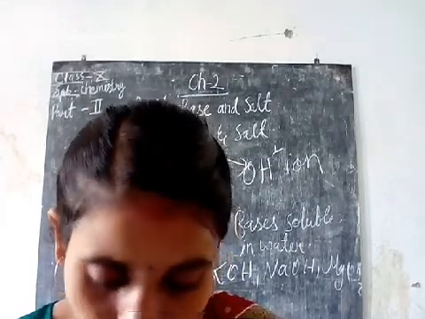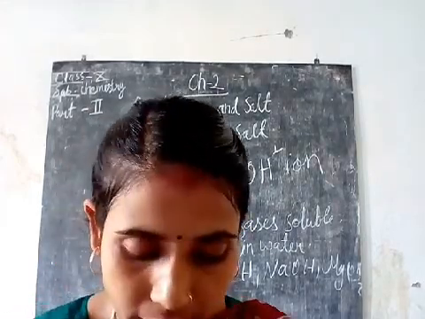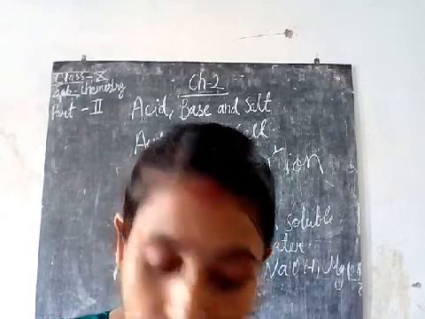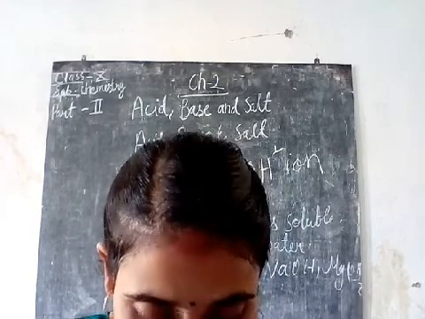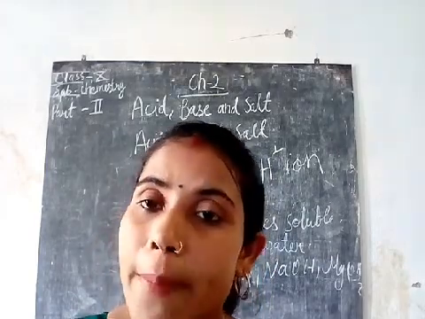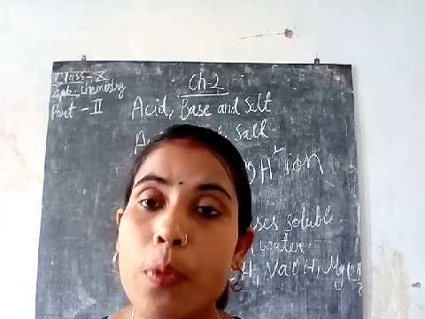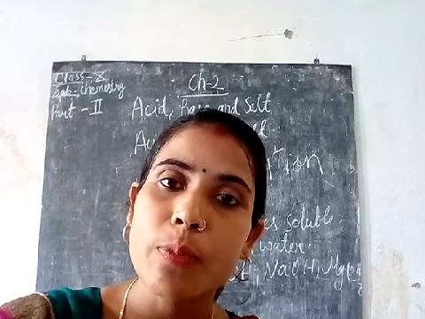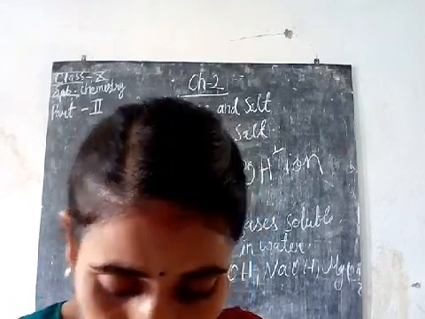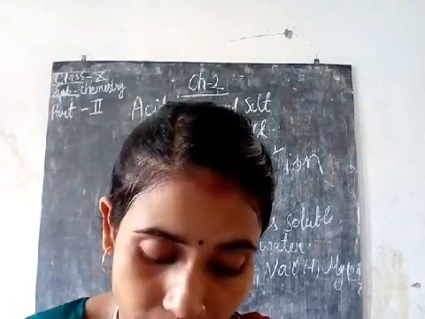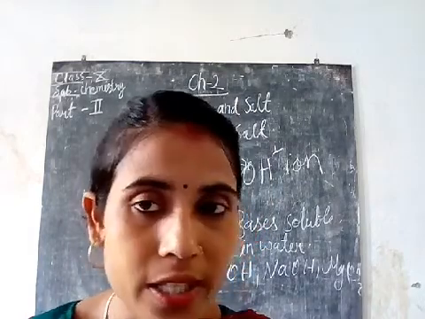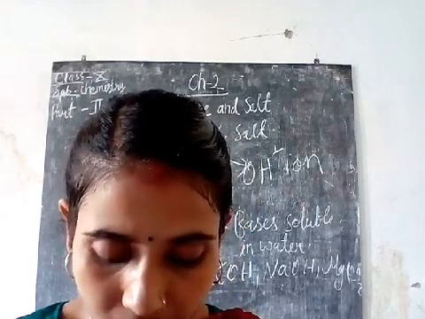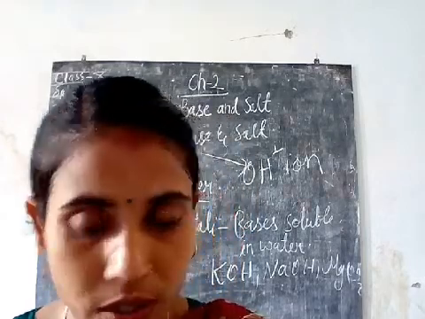Now, strong bases and weak bases. A base which completely ionizes in water and produces a large amount of hydroxide ions is called a strong base. Then a weak base is, like a weak acid, partially ionizes. Similarly, weak bases also partially ionize in water and less amount of OH minus ions is released there.